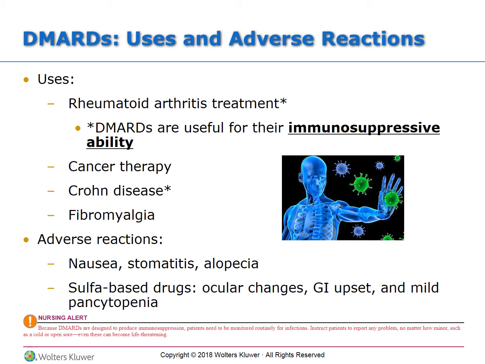You need to monitor for ocular changes, GI upset, and mild pancytopenia. Pancytopenia is widespread blood cell decrease. So lowered red blood cells, lowered white blood cells, lowered everything.